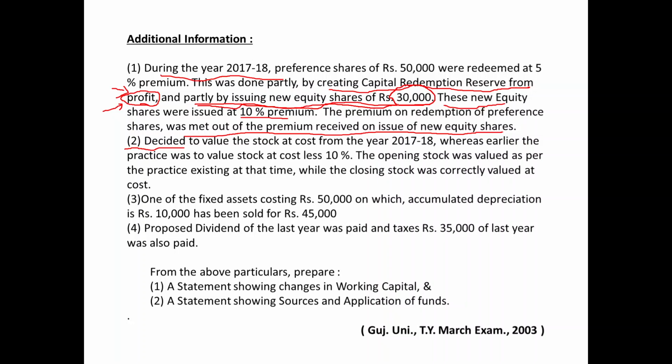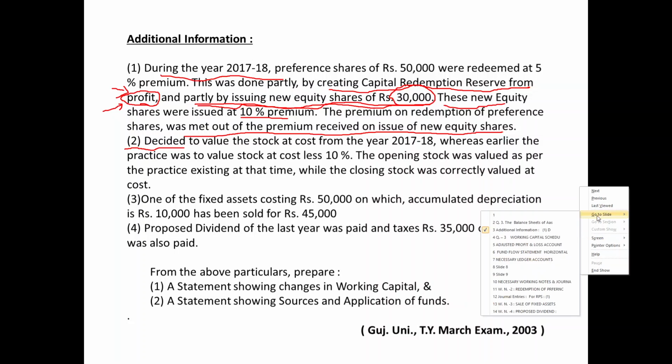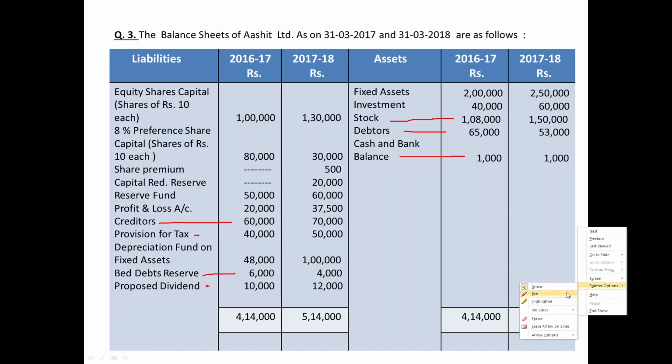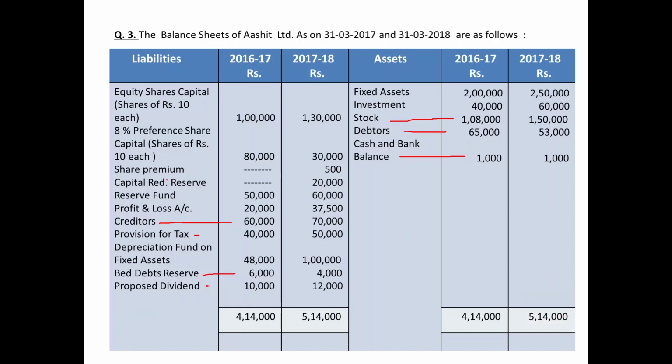So if the new issue was made for 30,000, it means capital redemption reserve would have been created from the profit for rupees 20,000. It can be verified by verifying the balance of capital redemption reserve in the balance sheet. Have a look at the liability side.